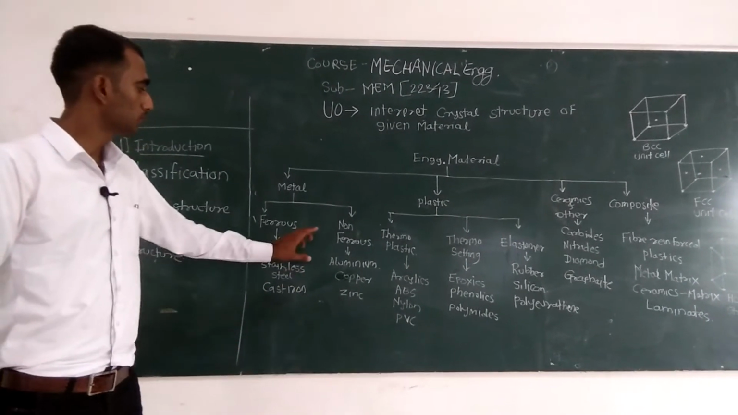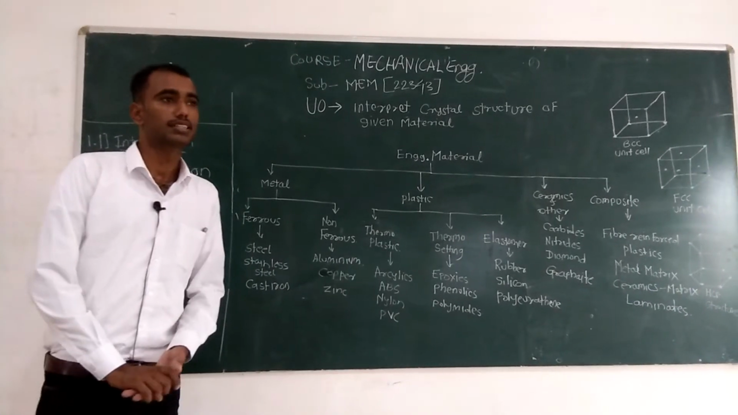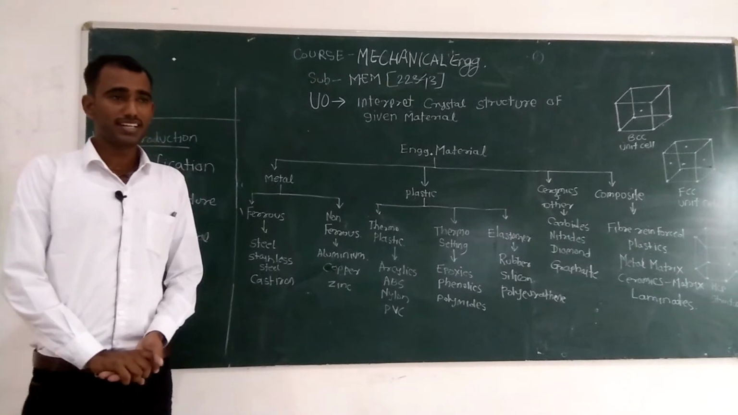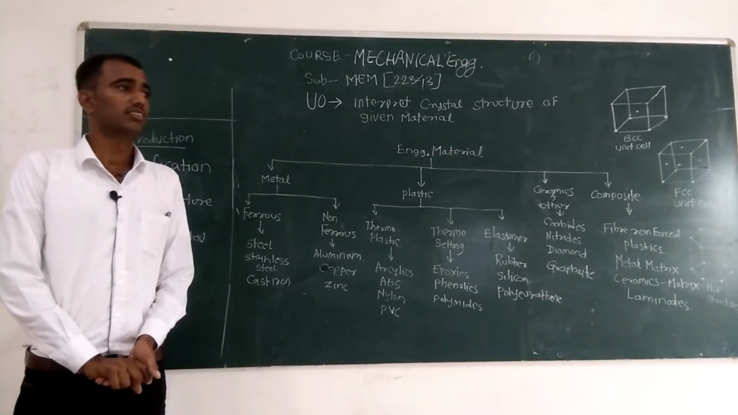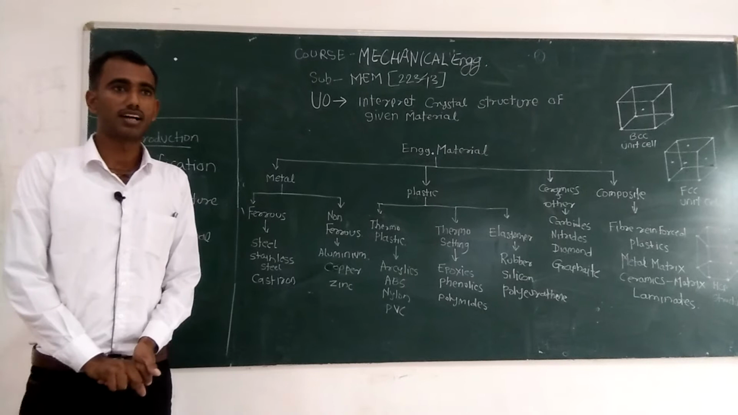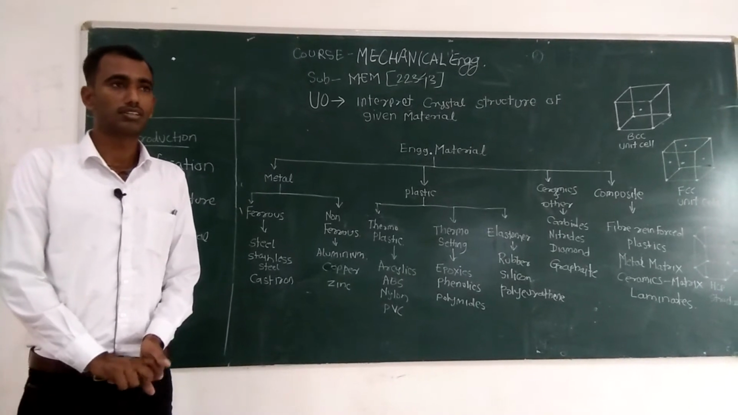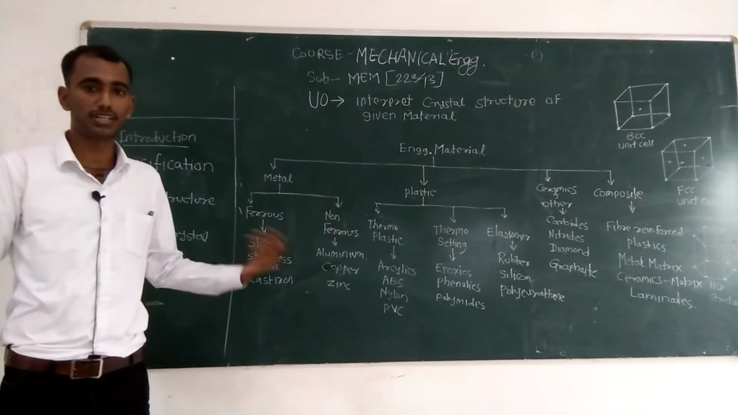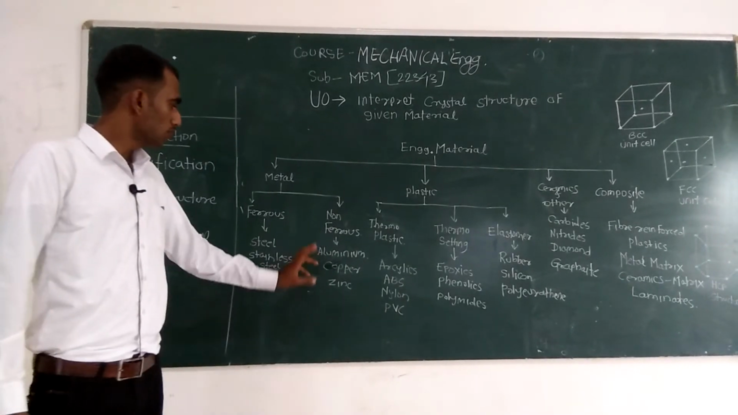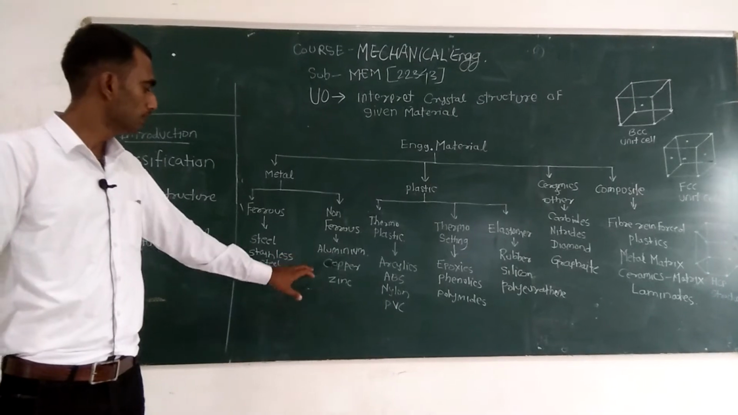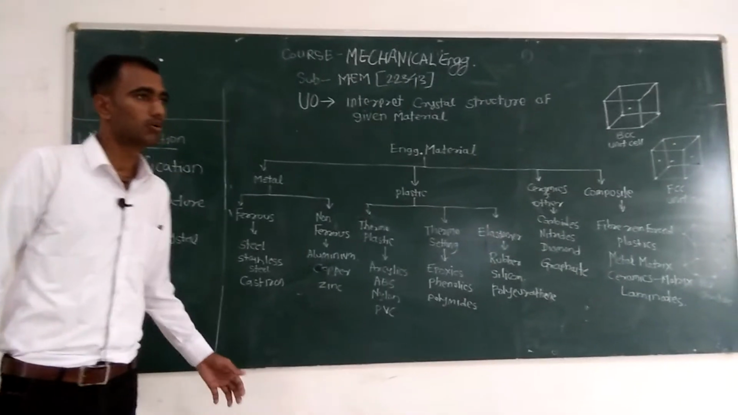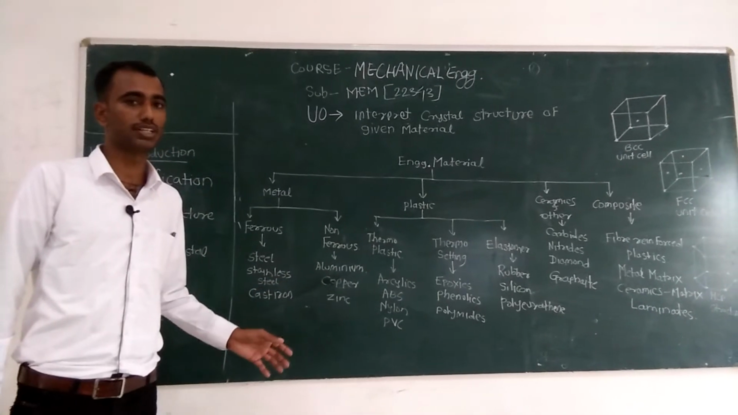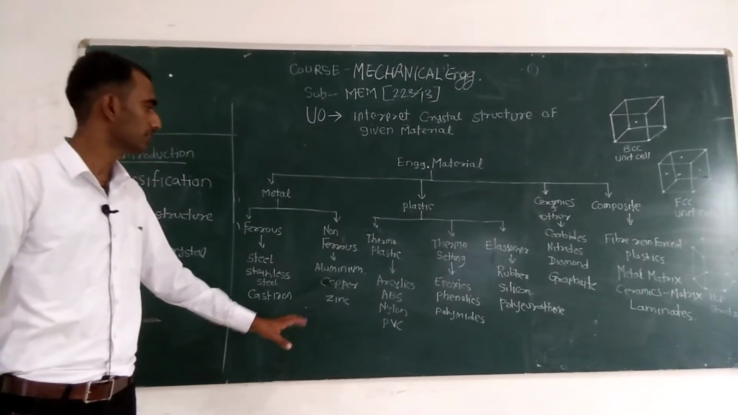Now, if we look at non-ferrous metals, in these materials iron is not the basic element or major constituent, they contain other materials. The examples of non-ferrous metals are aluminum, copper, zinc, or all the pure metals whose valence electron is 1, 2, 3 are called non-ferrous metals.